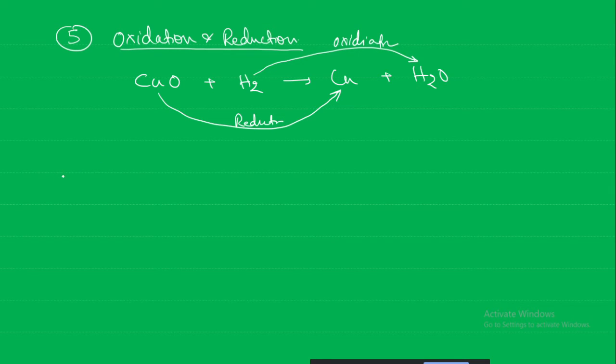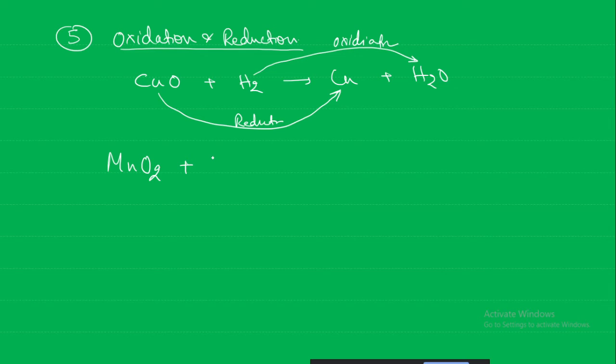No, the agent is different. If it is getting oxidized, then it is the reducing agent, because it is going to reduce the other substance. Copper oxide is a good oxidizing agent, because it gives oxygen to hydrogen to become water. And hydrogen is a good reducing agent.